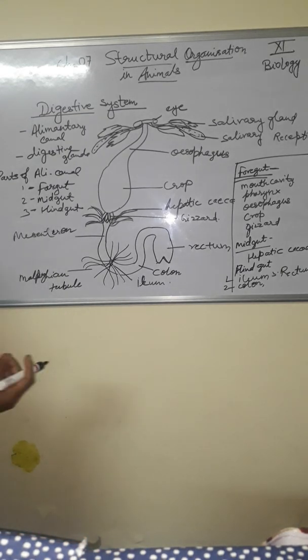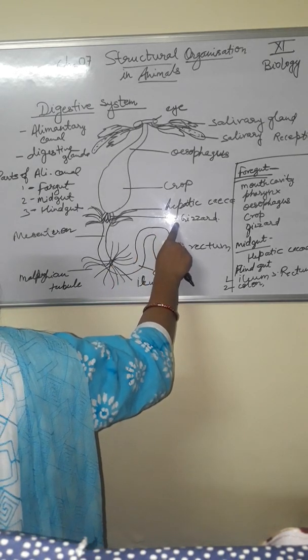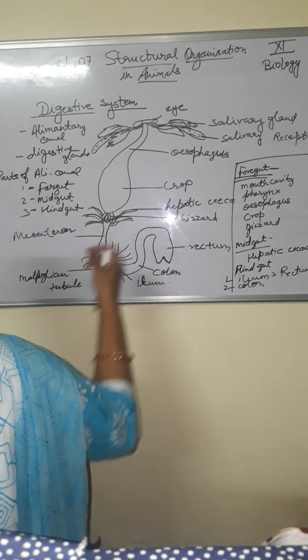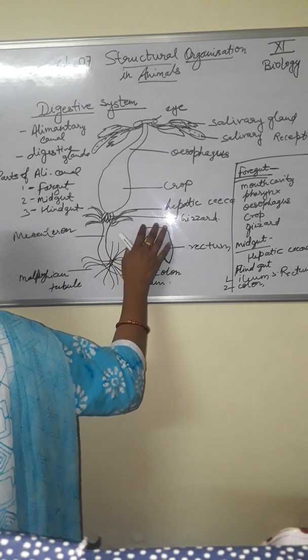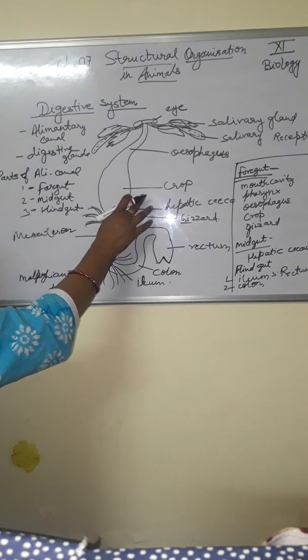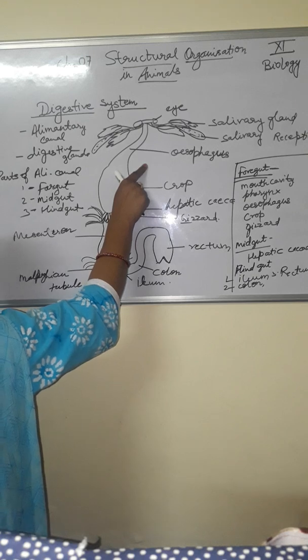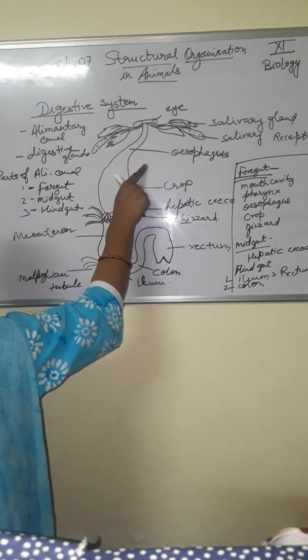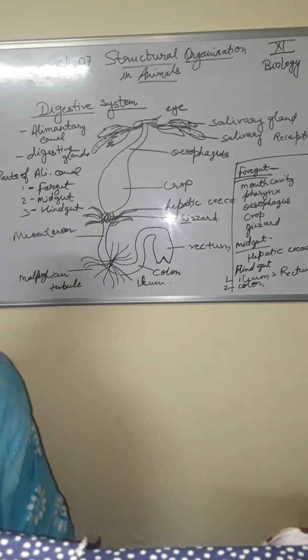Gizzard contains chitinous plates. What does the gizzard contain? Chitinous plates, which work like our teeth. The chitinous plates are also called proventricular teeth, which masticate the food. What is the function of the crop? Storage for food, a reservoir for the food. The mouth leads into the tubular pharynx. The salivary glands open into the pharynx near the base of the hypopharynx. The pharynx passes into the esophagus, a short and narrow structure that leads into the crop.